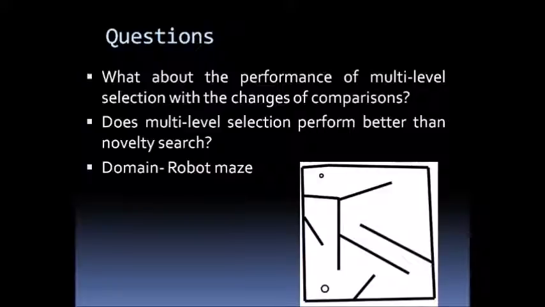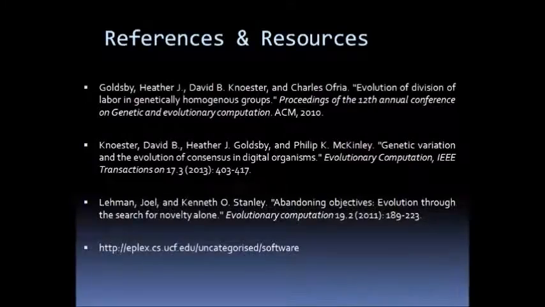The domain of this experiment is the reward maze. If a robot reaches the position near the target, the game ends. I got the idea of multi-level selection from Goldsby's papers, and I also like novelty search, which was invented by Kenneth Stanley and Joel Lehman. Those algorithms can find a chord in natural selection.